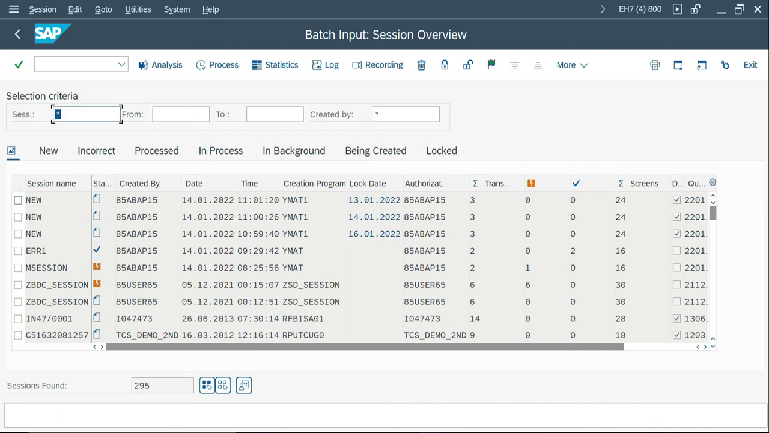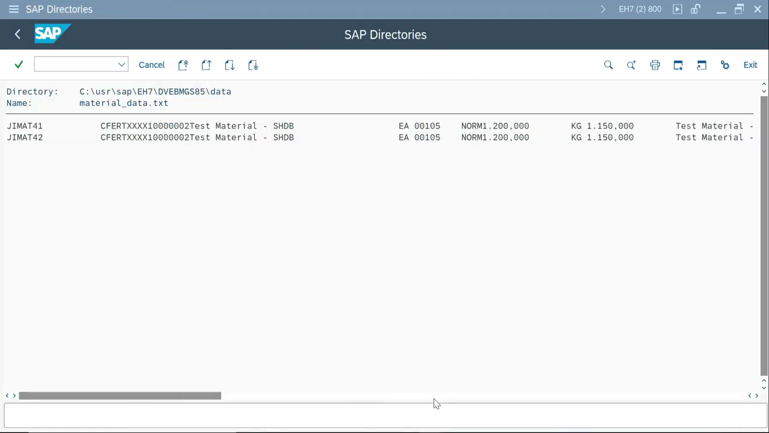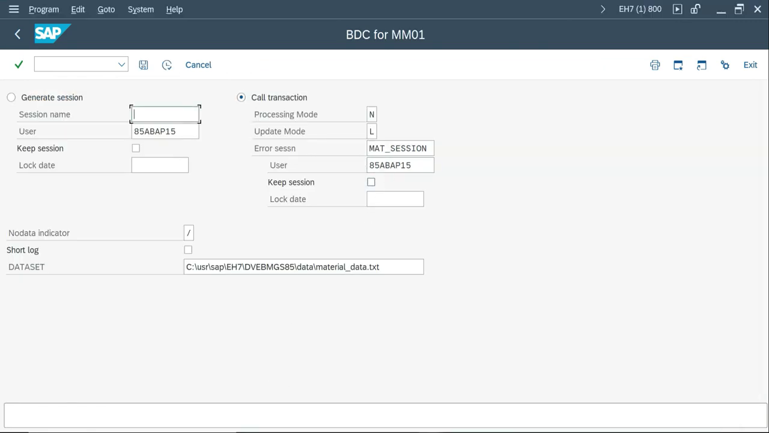So now the mat underscore session is gone. If you go to processed, there is also nothing. The reason behind this is that I created a session with the option keep session left blank. If you're not selecting this keep session option, by default SM35 holds only error sessions, not the processed ones. It's the default behavior. If you want to keep a session even if it is processed, for your future reference, you have to select this option and create the session.